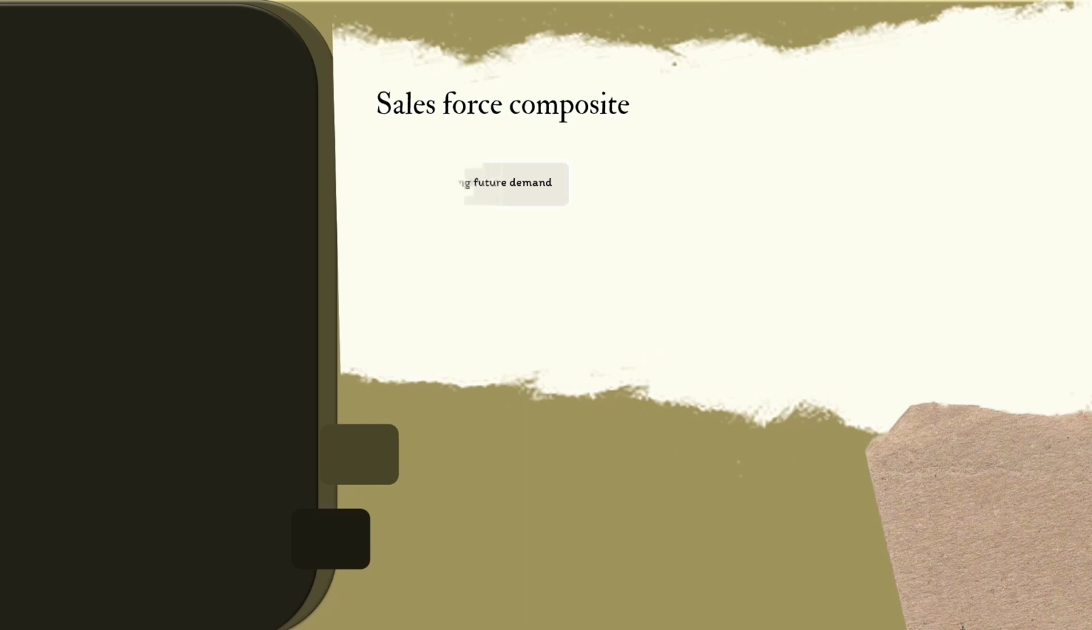Sales force composite, a method of forecasting future demand for a product by adding together what each member of the sales force expects to be able to sell in his or her territory.